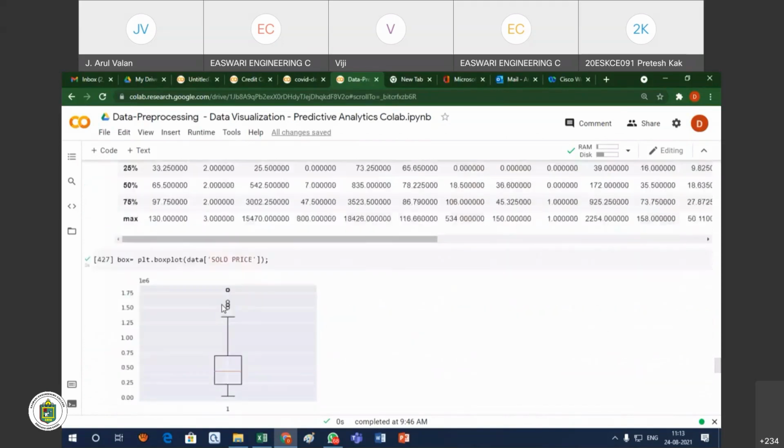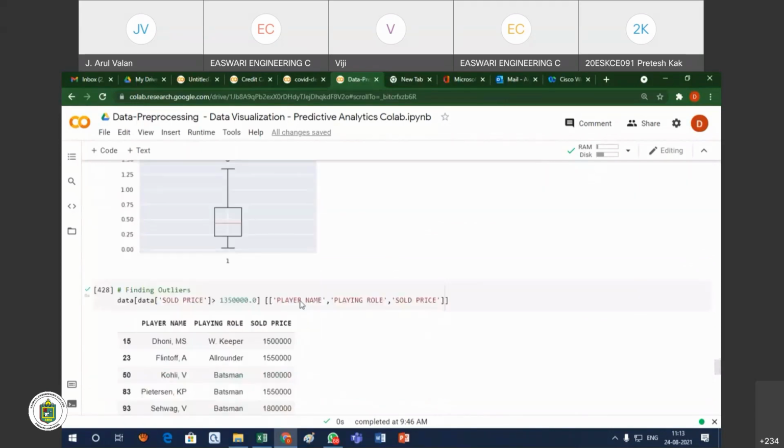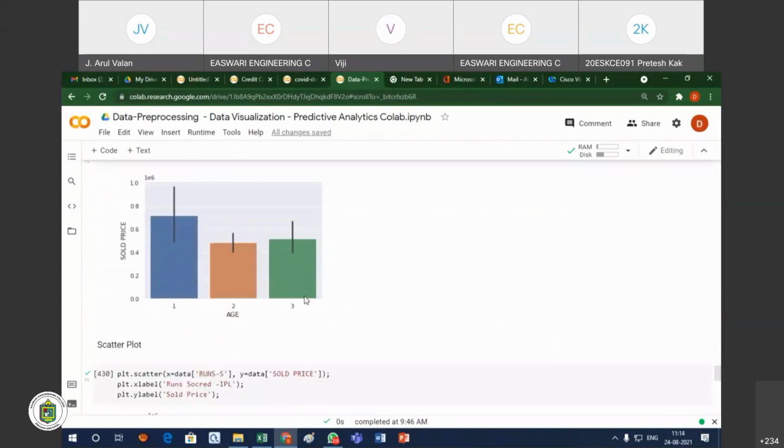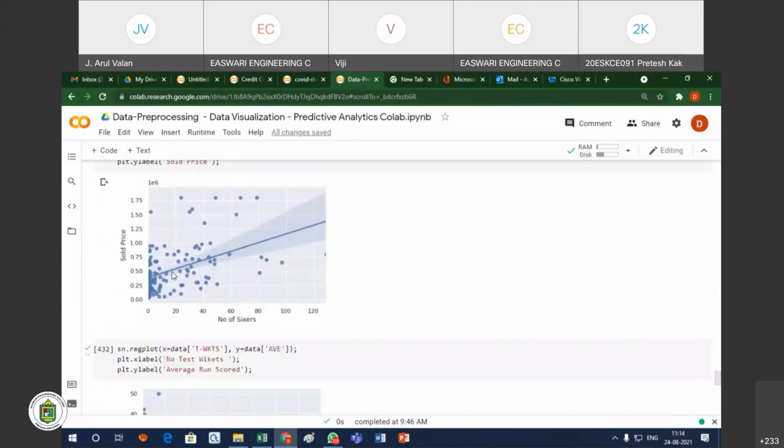You see in this data set, some of the values are outliers. This is some of the plot output. We can also draw a regression plot. Regression means what is the association between these two values. With the help of the regression line, we can identify these things.